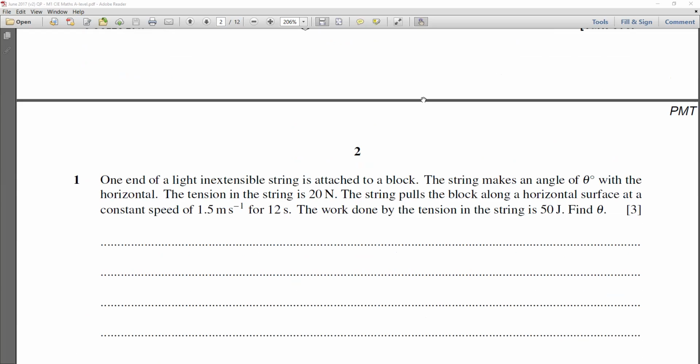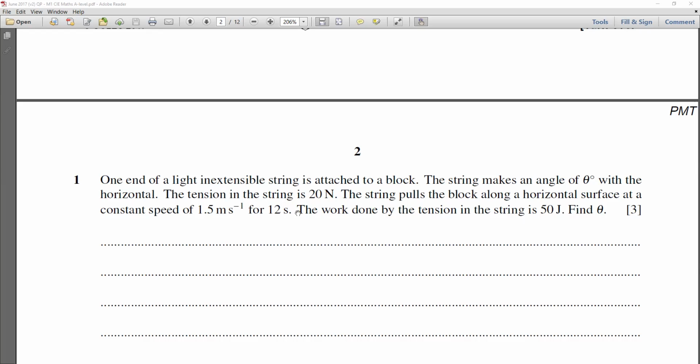So the question reads, one end of a light extensible string is attached to a block. The string makes an angle of theta degrees with the horizontal. The tension in the string is 20 newtons. Now remember, tension is force that is acting through the rope. So this is our force. The string pulls the block along a horizontal surface at a constant speed of 1.5 meters per second for 12 seconds.